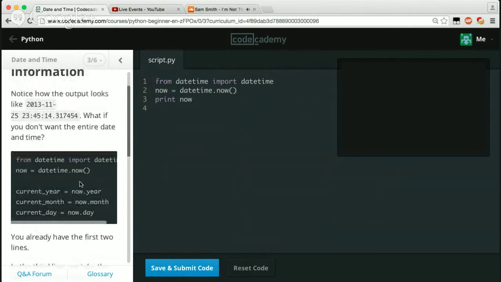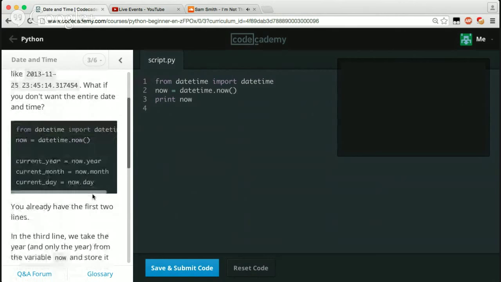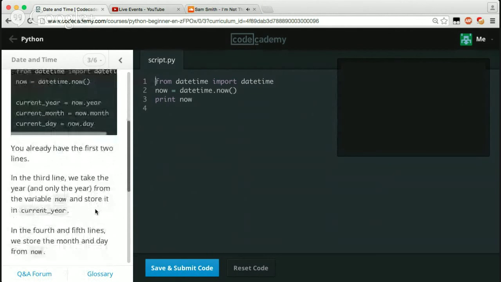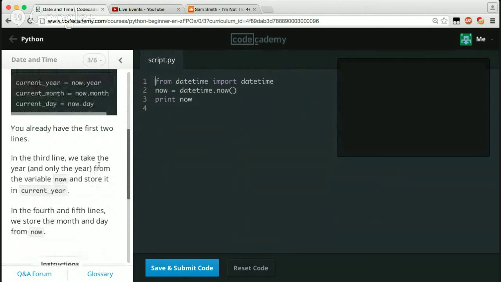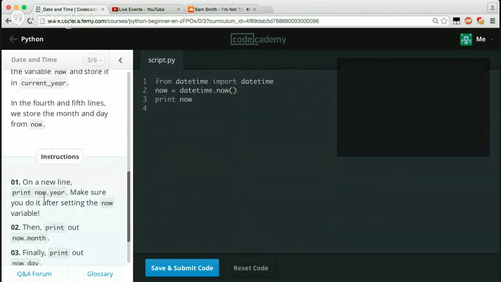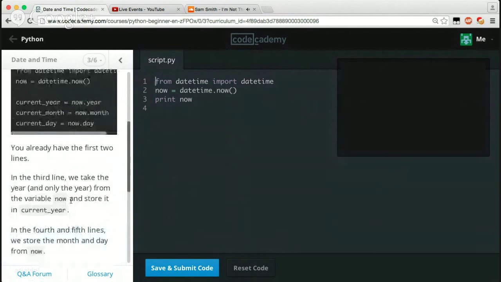Okay, so now we have now.year. So now we're getting more methods here. now.year, now.month, now.day. You already have the first 2 lines. In the third line, we take the year and only the year from the variable now, and store it in current year. In the 4th and 5th lines, we store the month and day from now. Instructions: on a new line, print now.year. Make sure you do it after setting the now variable.